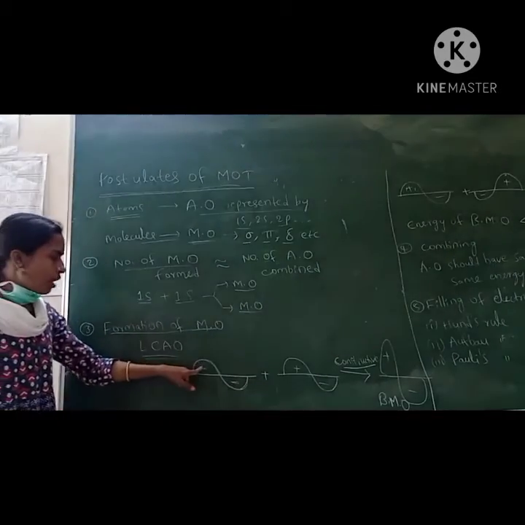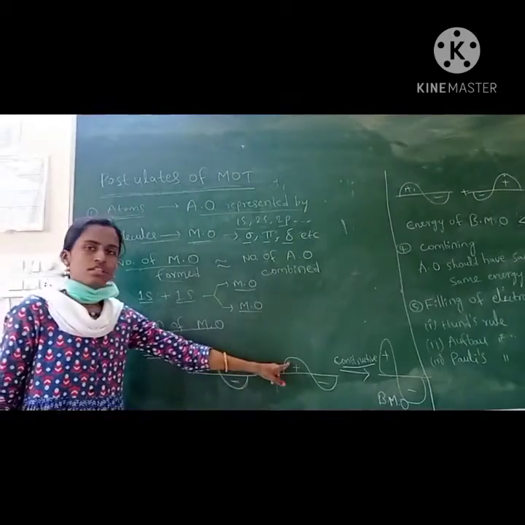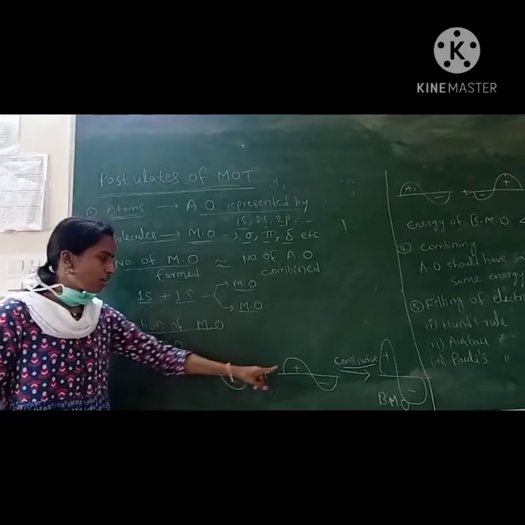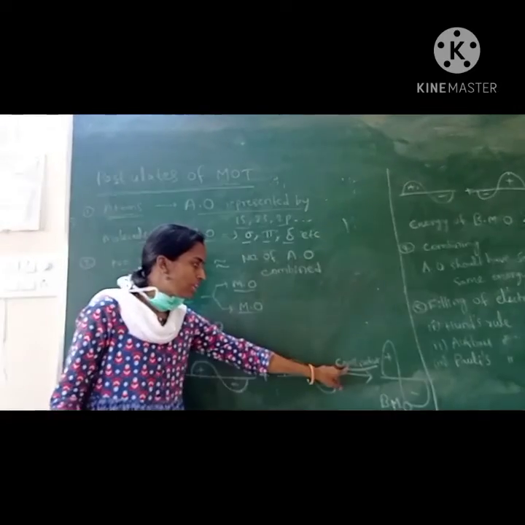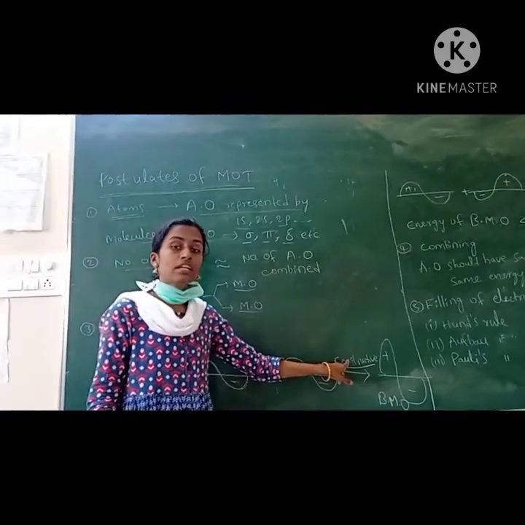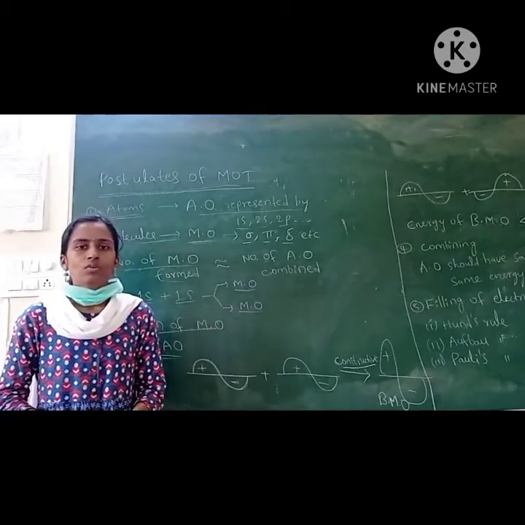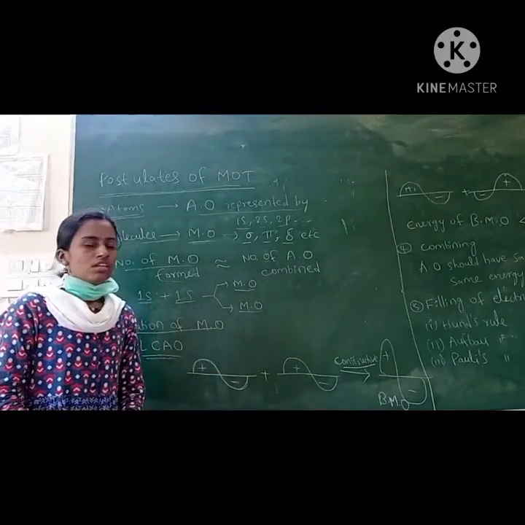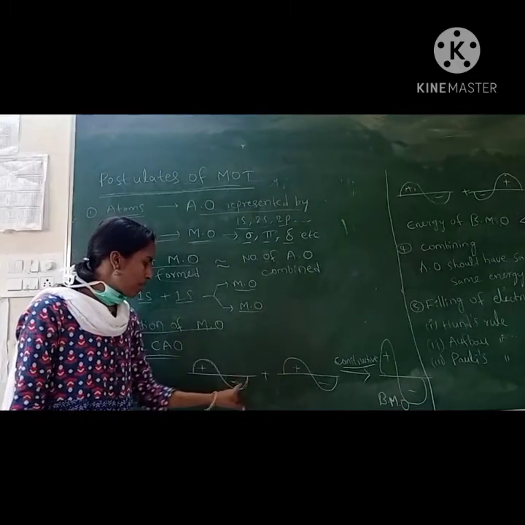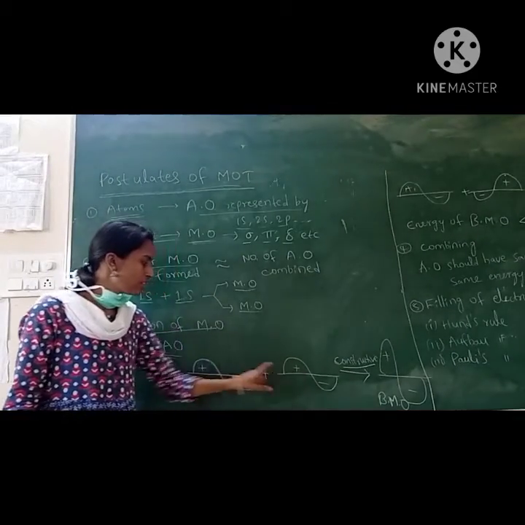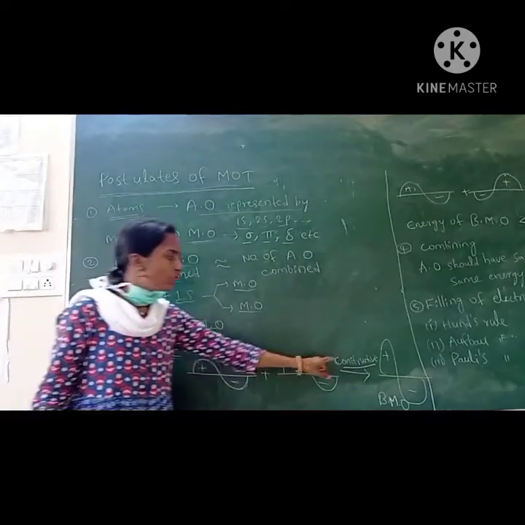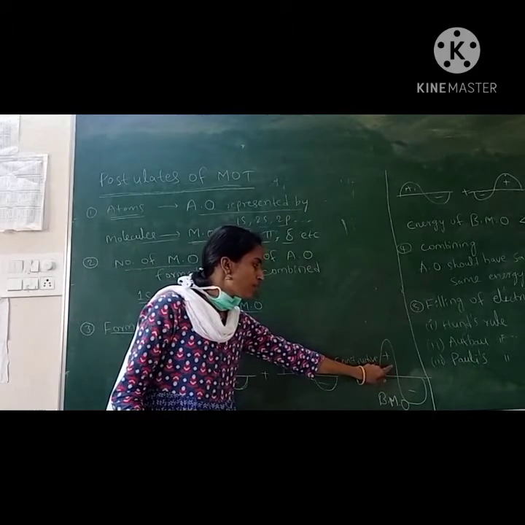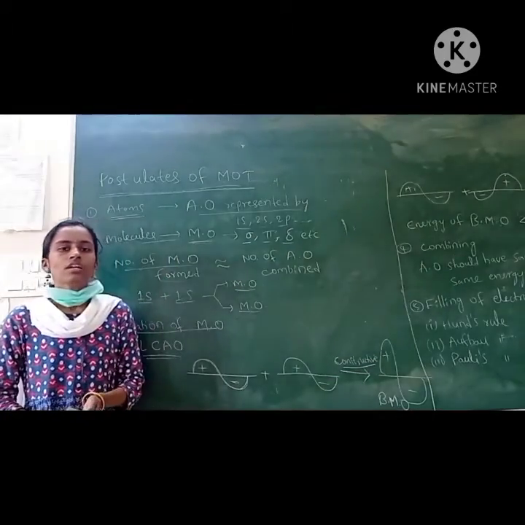If waves combine in the same phase, plus with plus and minus with minus, it results in constructive interference, which forms the bonding molecular orbital.